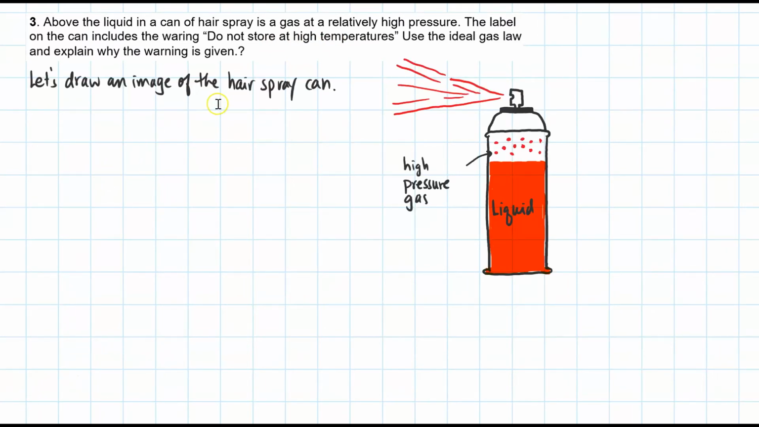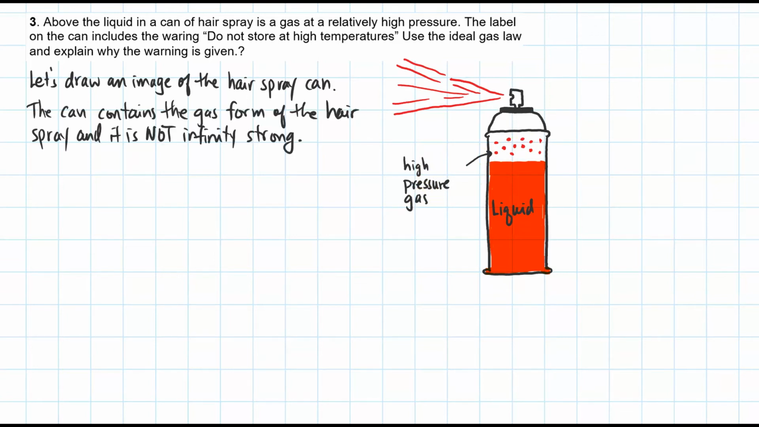Let's draw an image of the hairspray can. What you're seeing here is that the can, the bottom part of it, is liquid, and then above the liquid I have a high pressure gas. The can contains the gas form of the hairspray, and it is not infinitely strong. That is, it has its limits in strength.